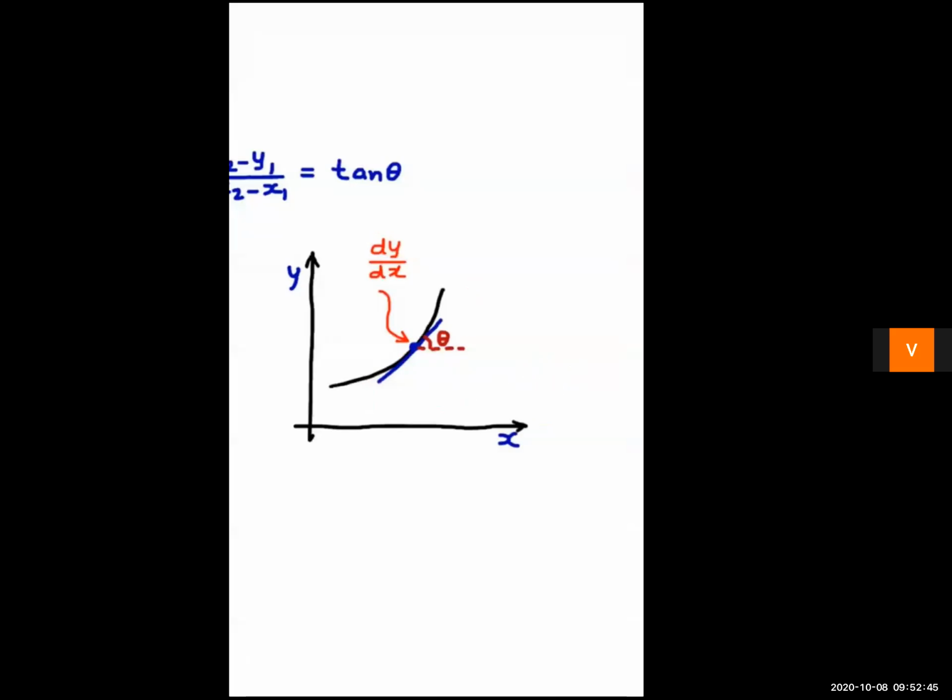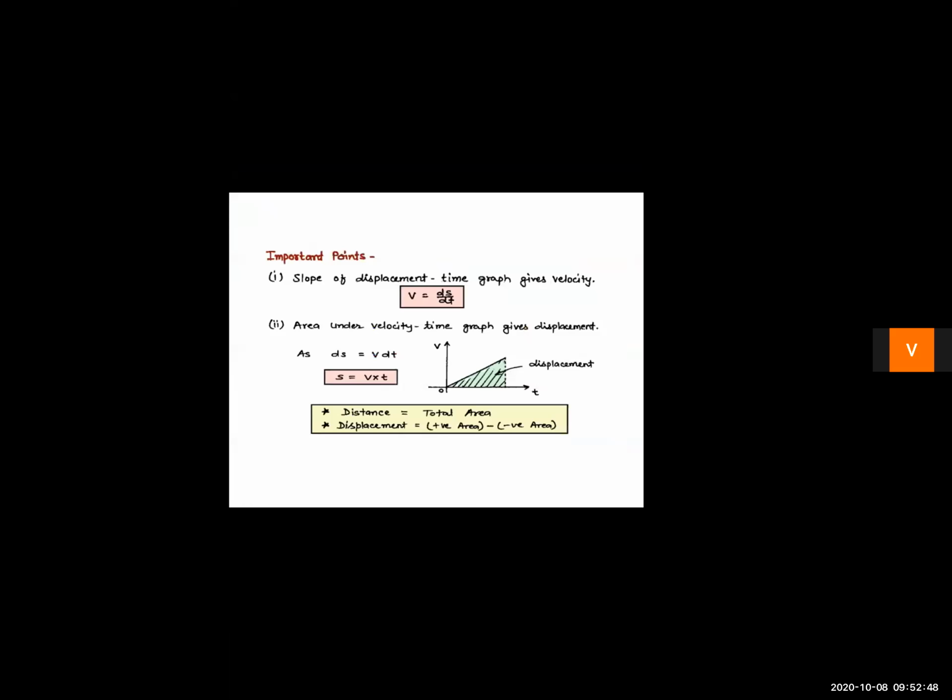Okay, children. Let's now cover some important points for the graphs. First, for the displacement time graph, we are going to get one physical quantity, and that is velocity, by finding the slope. So from the displacement time graph, we can get the value of velocity by finding the slope, right?